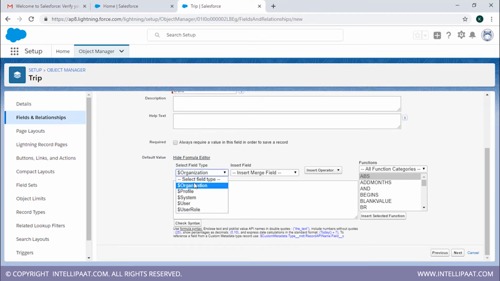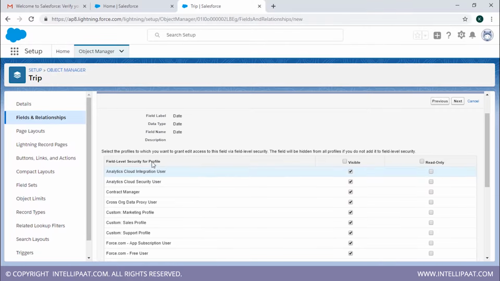Or we're just going to leave this as it is, and we're just going to write today, because we want the particular field to be for that particular day, for today only. So we're going to click on check syntax. Now it says no syntax errors in merge fields or functions. So we're going to click on next.